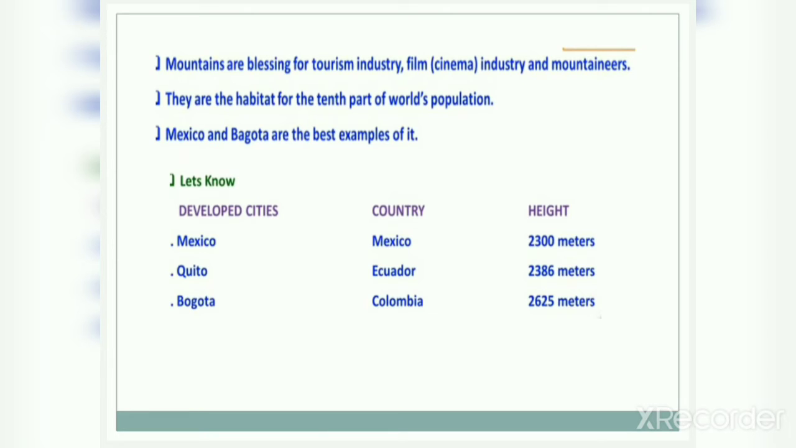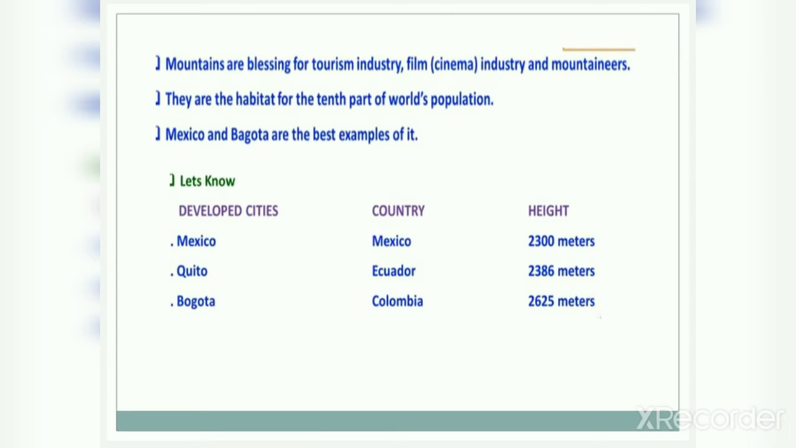Lhasa, country China, Tibet, 3,520 meters. La Paz, country Bolivia, 3,640 meters. This is the height on which these cities developed, and these are the most attractive tourist places.